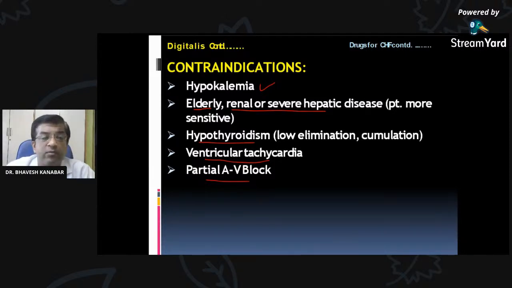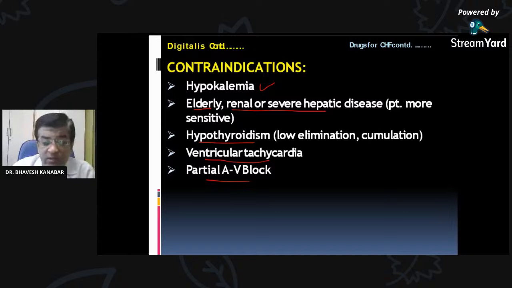Bradycardia has already been taken. Not an increase in oxygen consumption, very nice.